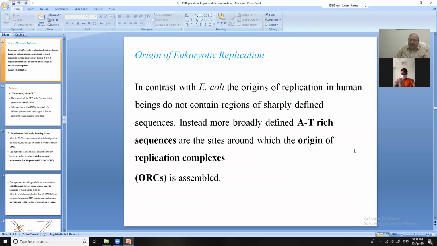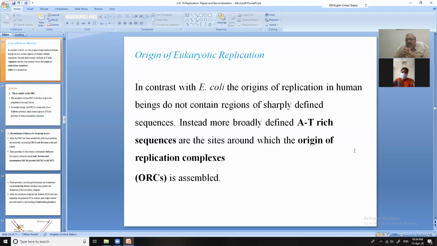In contrast with E. coli, the origin of replication in human beings does not contain regions of sharply defined sequence. Instead, more broadly defined AT-rich sequences are the site around which the origin of replication complexes, ORCs, are assembled.